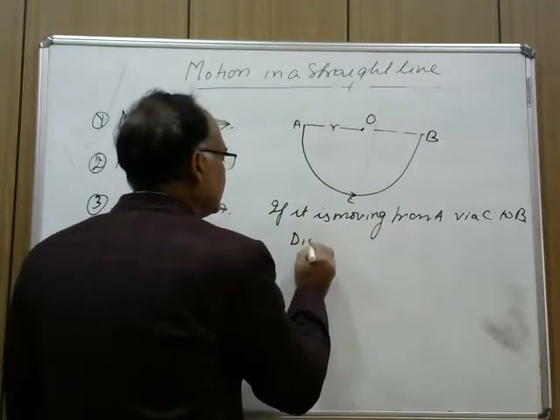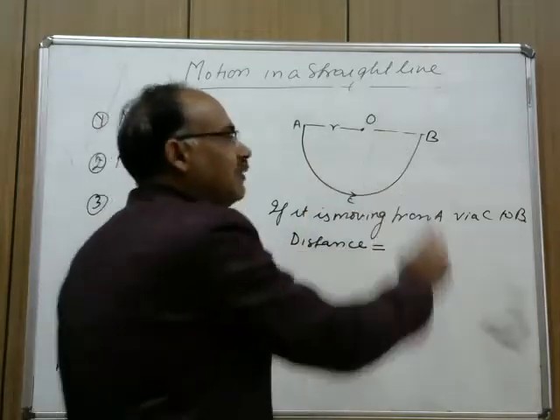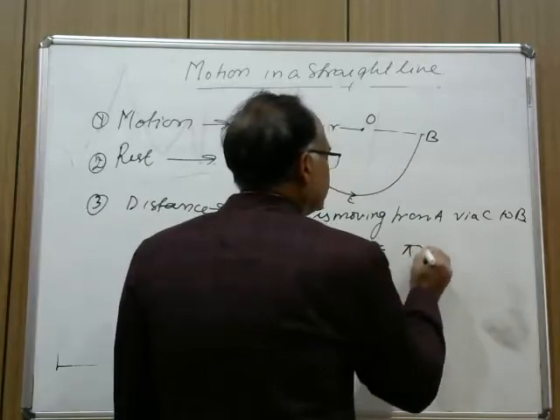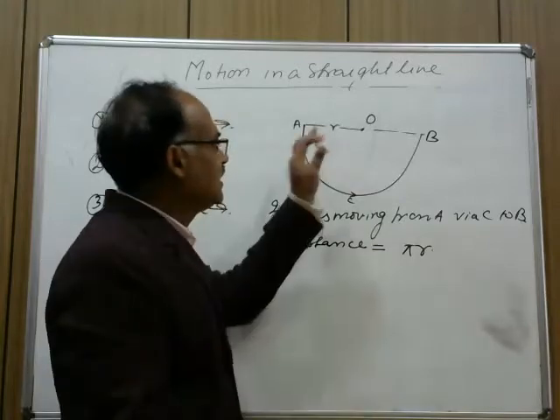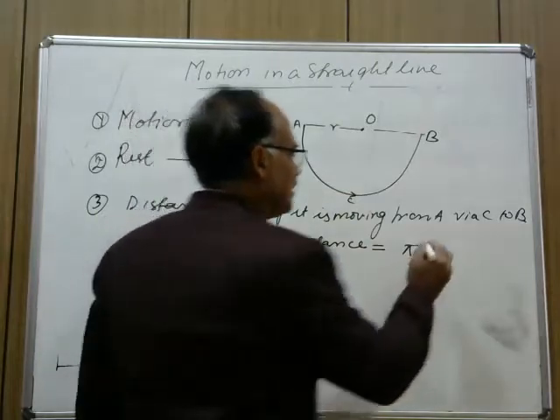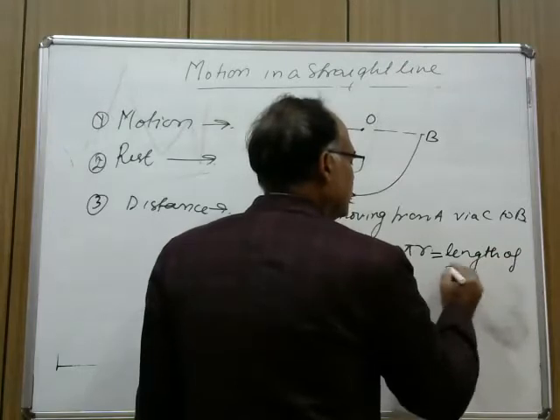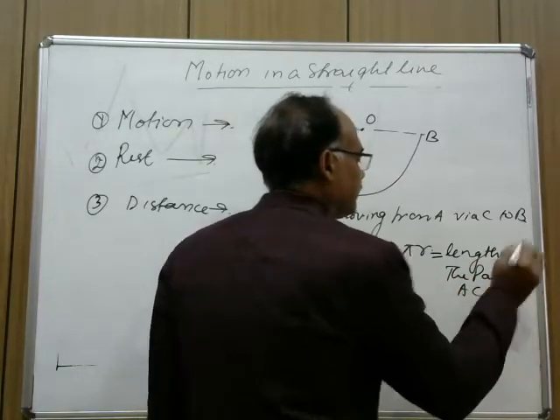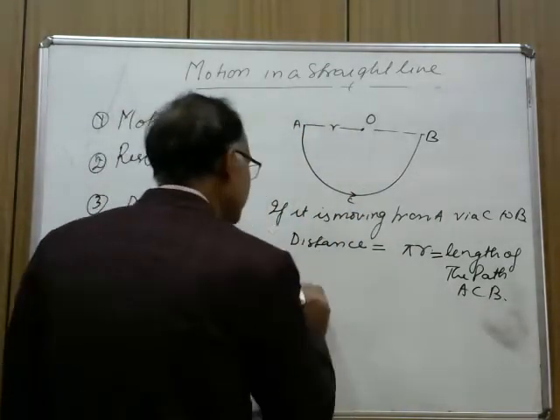Now distance in this case is equal to half of the circumference of the circle, that is pi r, because 2 pi r is the circumference of the circle, the total length of the circular path, and it is a semicircle. So distance is equal to the length of the path ACB. Now, what is the displacement in this case?